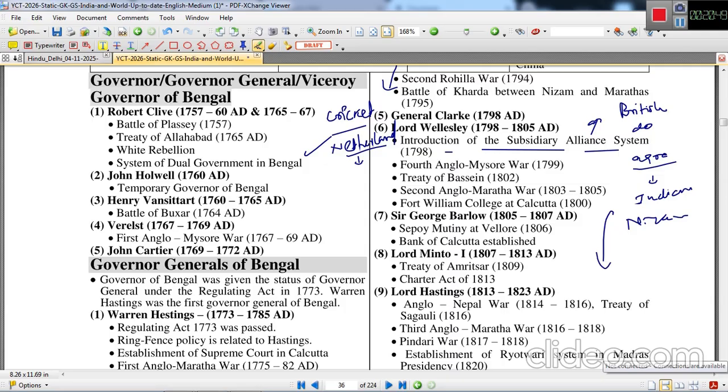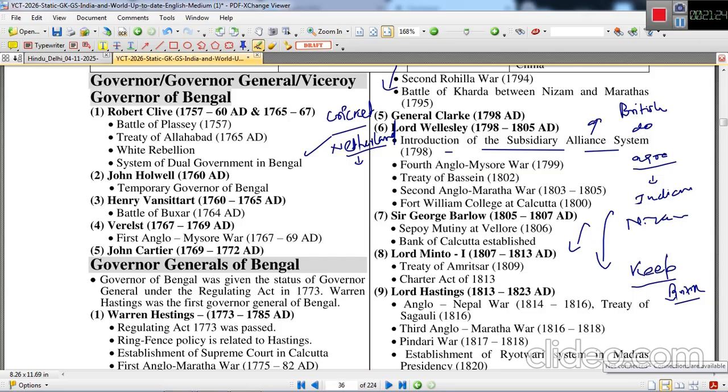According to the provisions of the subsidiary alliance, the state with which the alliance was signed has to keep British forces at their own cost. They also must not make any alliance with other European powers, and in return the British had to save that particular state from any aggression by either domestic or international power.